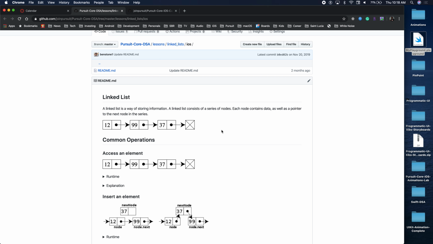Yes, sir? Does that mean we shouldn't or can't apply a specific data type like string or integer, or is it better to apply generic so we can use it in a library? Back to when we did our stack data structure, right? When we instantiated it, we said let stack equal to stack angle bracket. We specified the type we want, right? So the minute you specify that type, it's a generic type, or in our case, we know the type we want, the whole stack becomes that type. Right. So it's better to use generic.